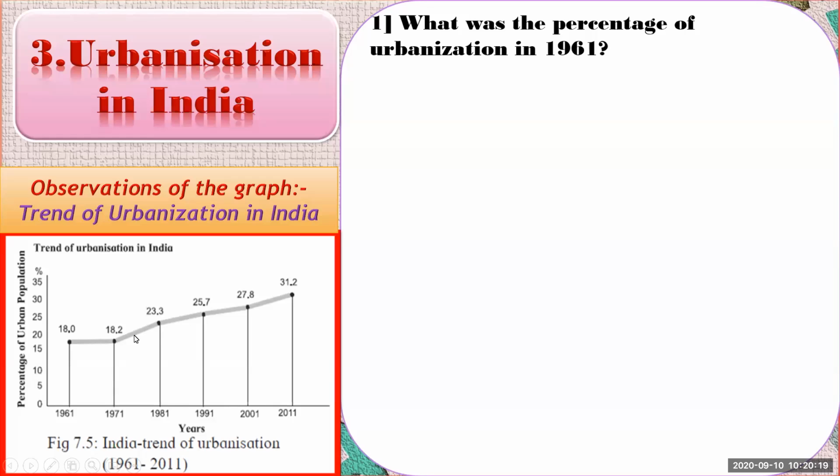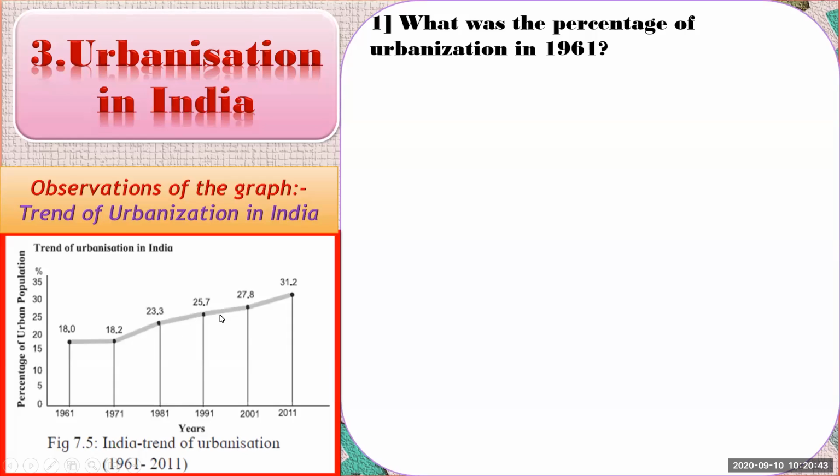When we subtract this value 18.2% from 23.3, we can get the amount of how much it increased. In 1991, it is 25.7%, and in the next decade, that is 2001, it is 27.8%.